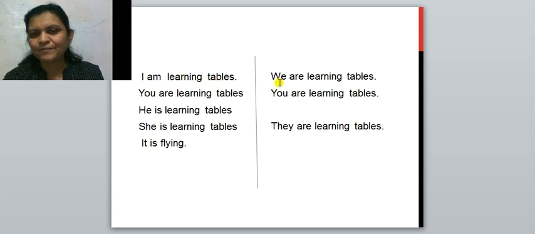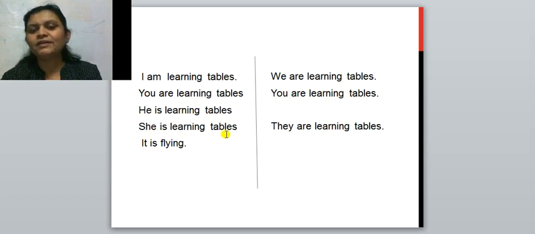Second is first person plural: we are learning tables. Same, subject plus are plus V1 plus ing plus object. You are learning tables, second person singular. And you are learning tables, second person plural. Third person: he is learning tables.